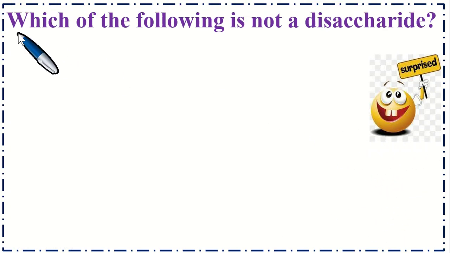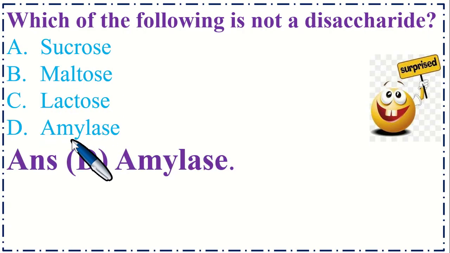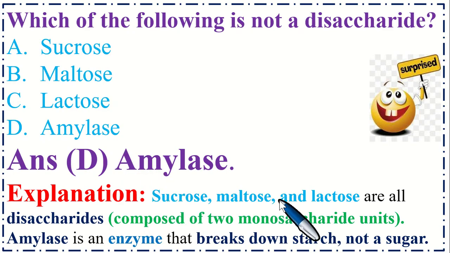Dear students, this is a very important MCQ. Which of the following is not a disaccharide unit? Option A, sucrose; B, maltose; C, lactose; and option D, amylase. So the correct option is D, amylase. Sucrose, maltose and lactose are all disaccharides composed of two monosaccharide units. But amylase is an enzyme that breaks down starch, not a sugar molecule.